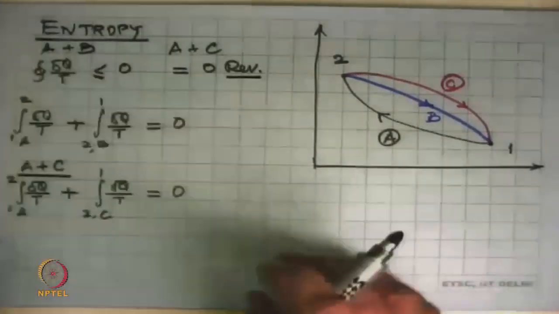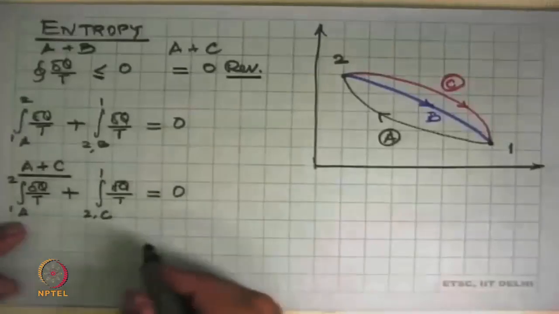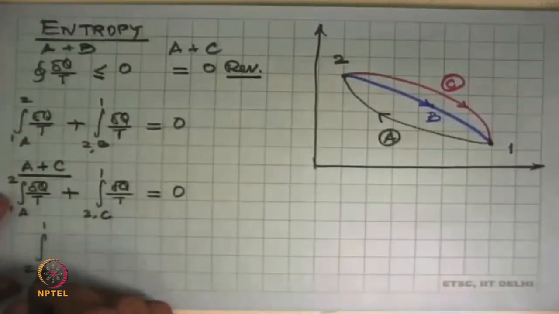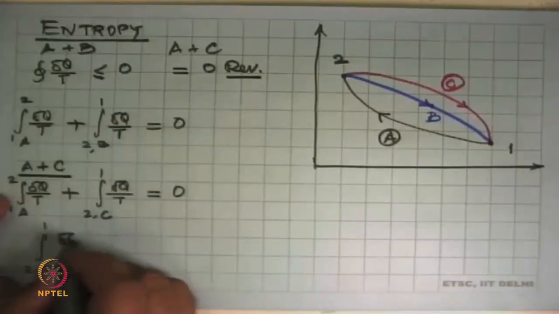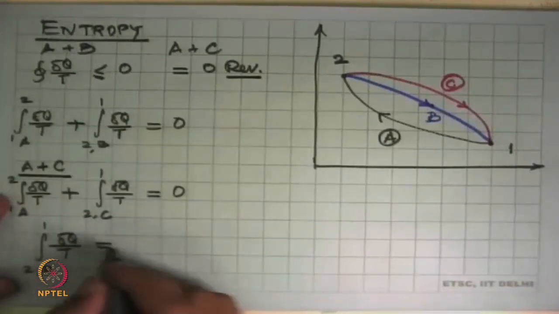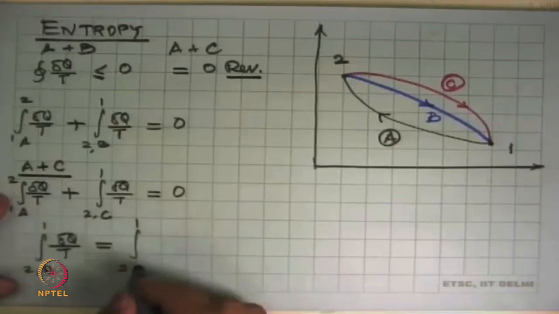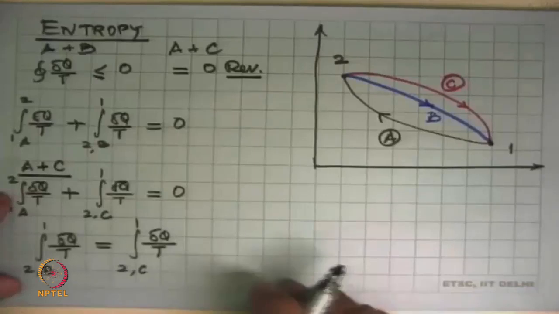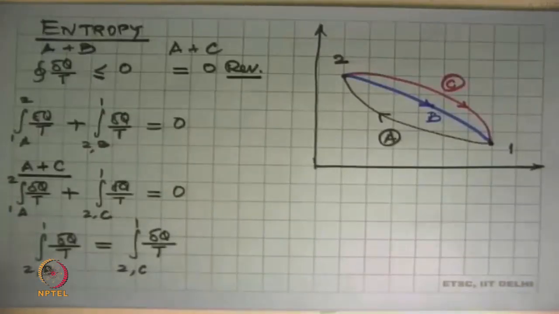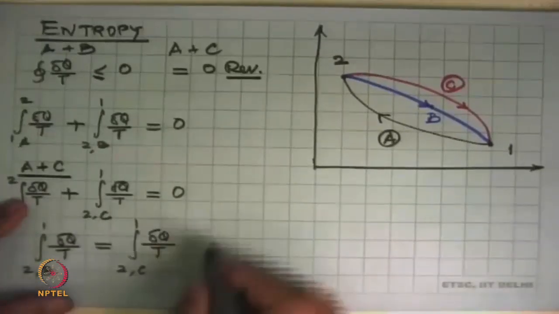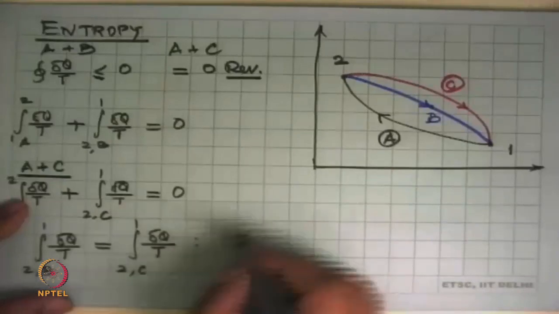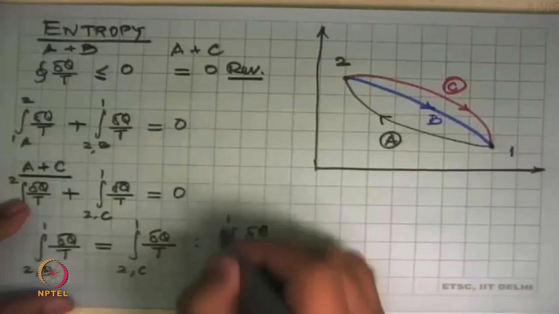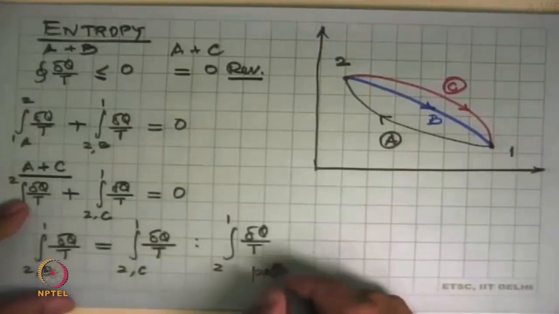And we subtract these two, and what we get is integral 2 to 1 along path B delta Q by T is equal to integral 2 to 1 along path C delta Q by T. And what this tells us is that integral delta Q by T from 2 to 1 is path independent.